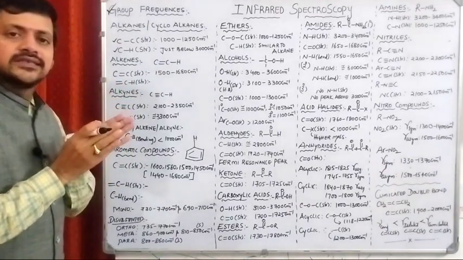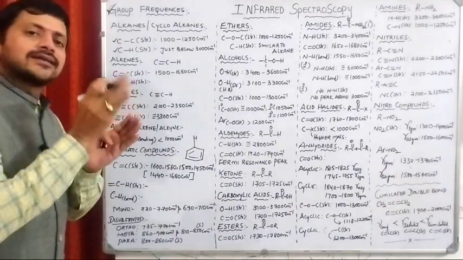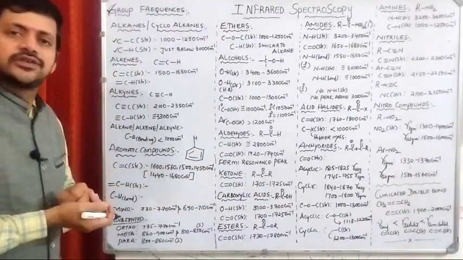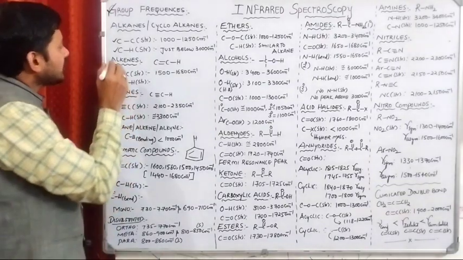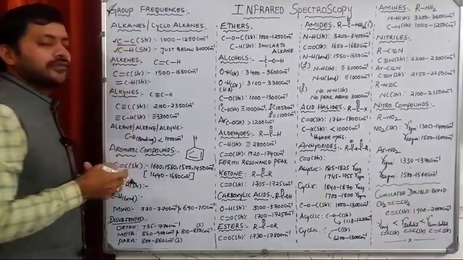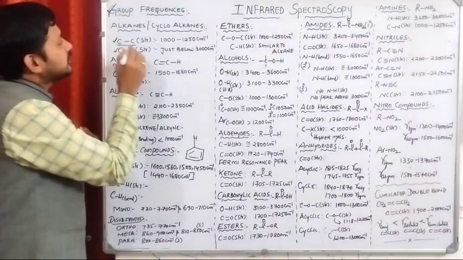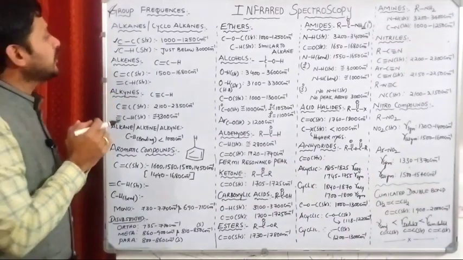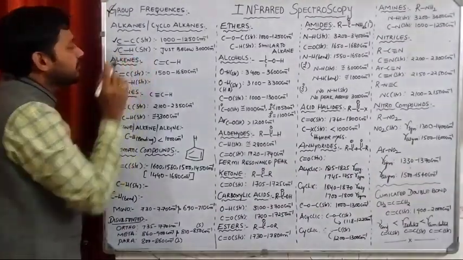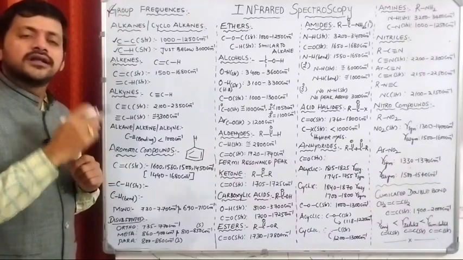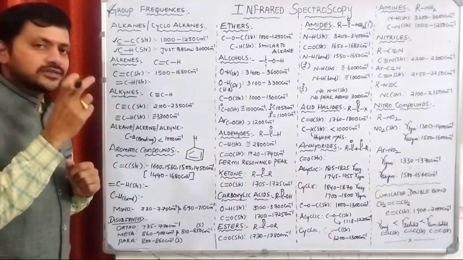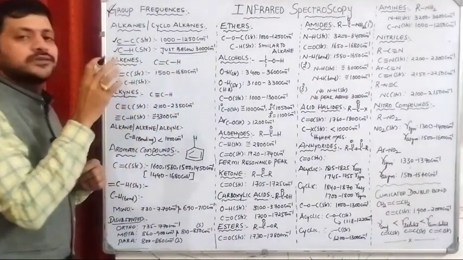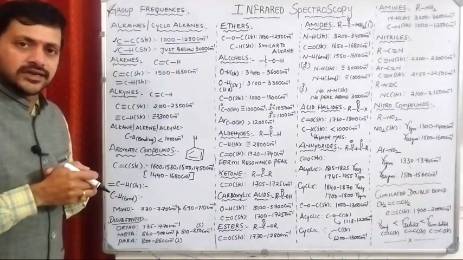The stretching frequencies are very important compared with the bending frequencies. That's why most of the time we are seeing the stretching frequencies only. In case of alkanes, we are having what? Carbon-carbon bond. The stretching frequency of the carbon-carbon single bond is in between 1000 to 1250. Similarly, we are having what? Carbon-hydrogen single bond. There also we can observe the stretching vibrations. The frequency of the stretching vibration is just below 3000 centimeter inverse.